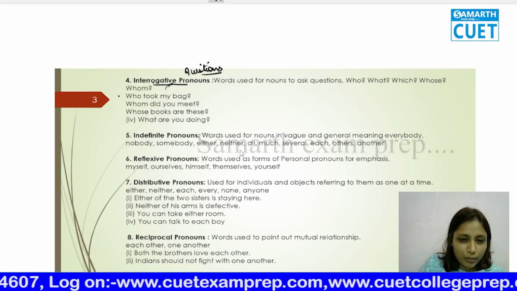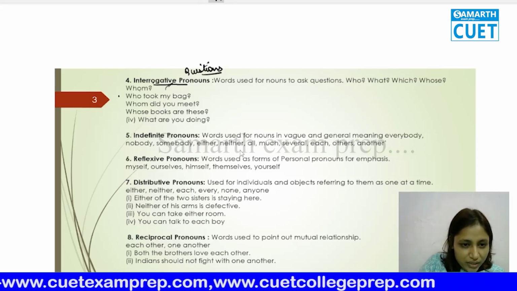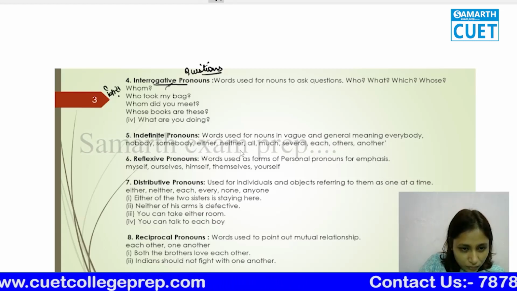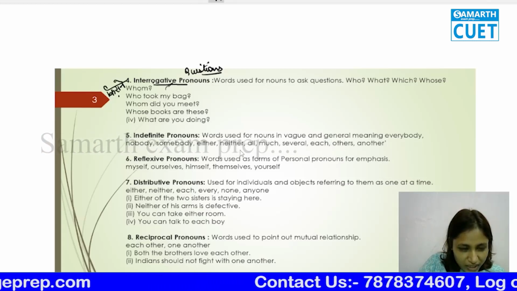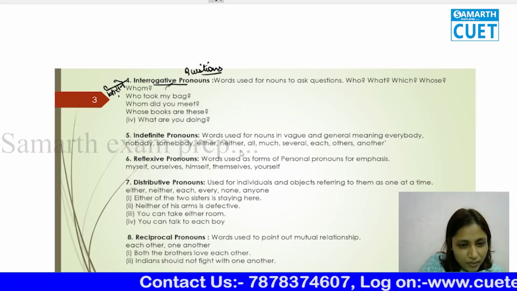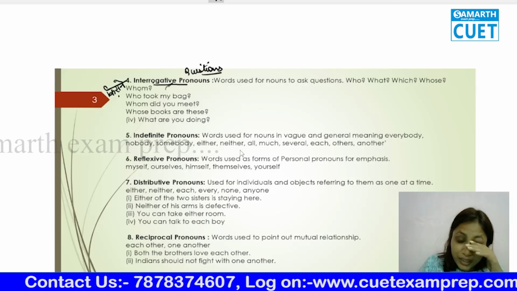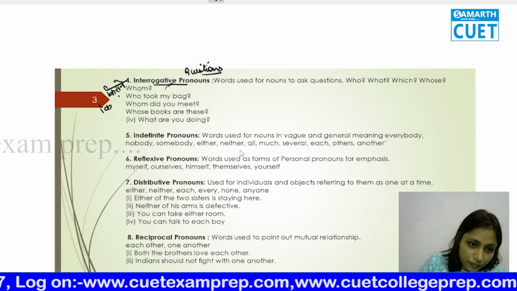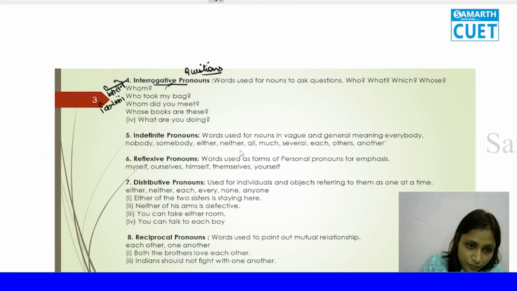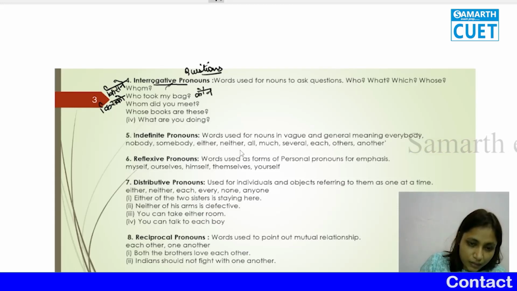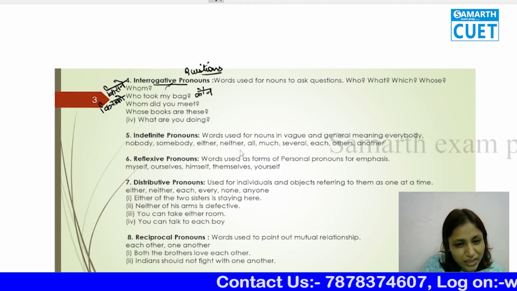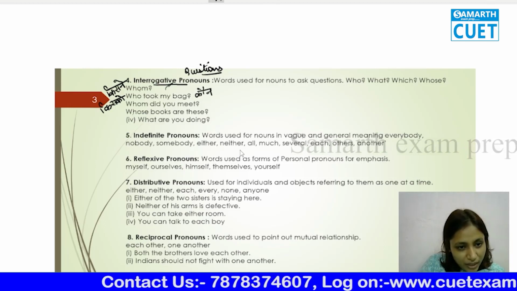Who took my bag means किसने मेरा बैग लिया. Whom did you meet? तुम किसको मिले? So that is किसको. Who basically is कौन. That means who are you, कौन हो तुम. Whose books are these? ये किसकी किताबें हैं?